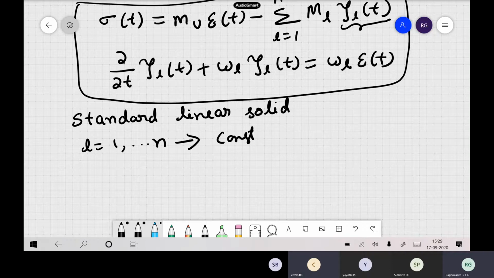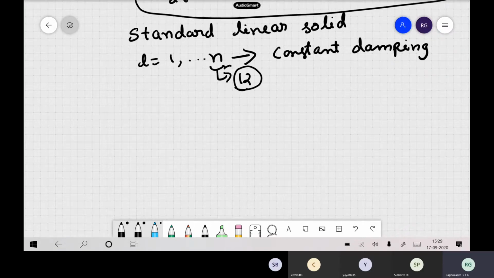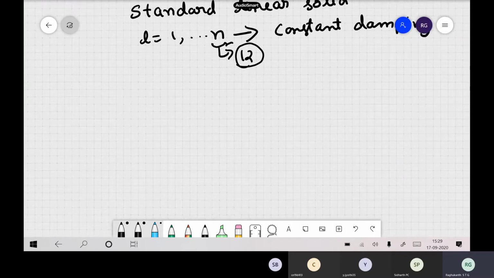In seismic simulations, this n may sometimes be 12, or fewer may be sufficient, or you may have to calculate how many terms have to be included to get constant damping. It depends on omega also. If you want high frequencies too, then you have to increase n. This is how you use the standard linear solids.